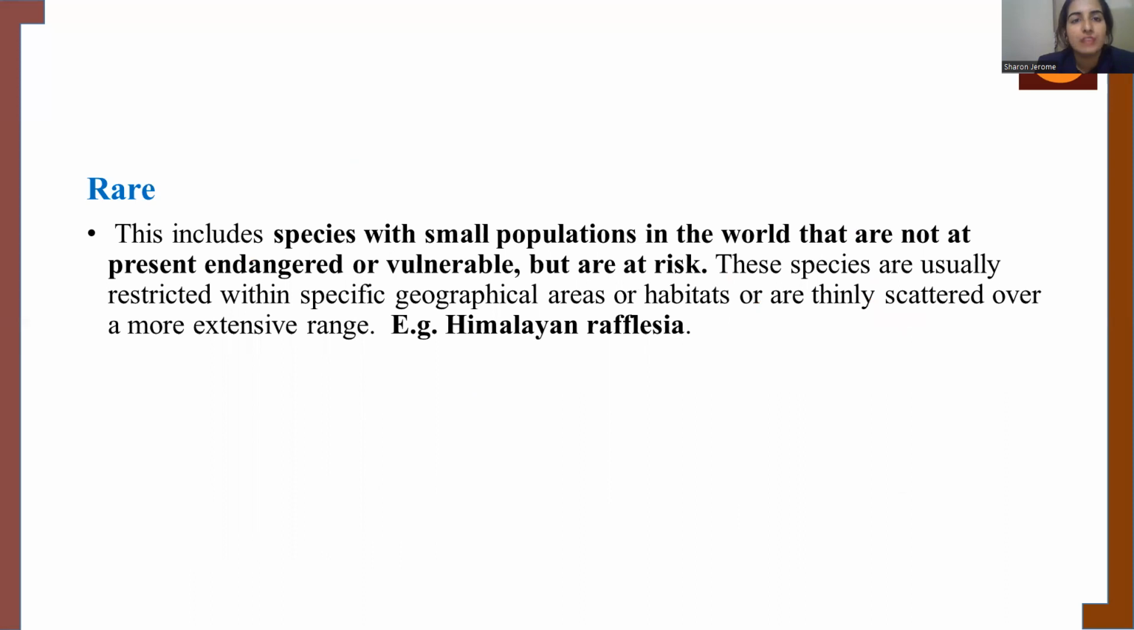The other category is rare. Rare, from the word itself, we can say that it will be confined to or seen in a very small population. At the same time, the risk faced by it is also moderately high. So there is a possibility that in the future, if the risk continues at the same rate, these species can move into the extinct category, as they are only seen in a very small population. One such example is the Himalayan rafflesia.